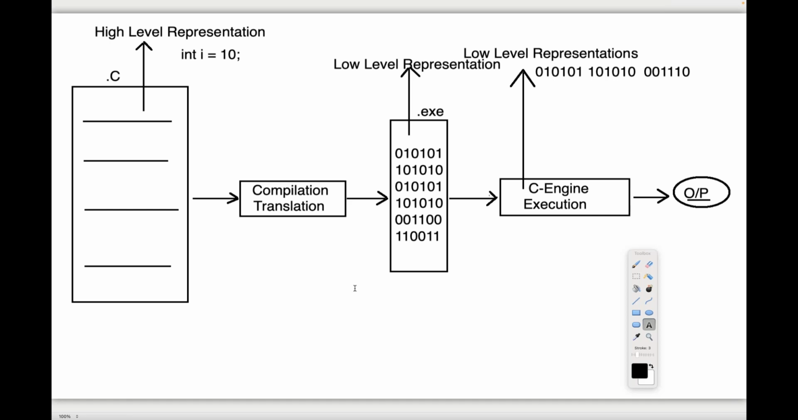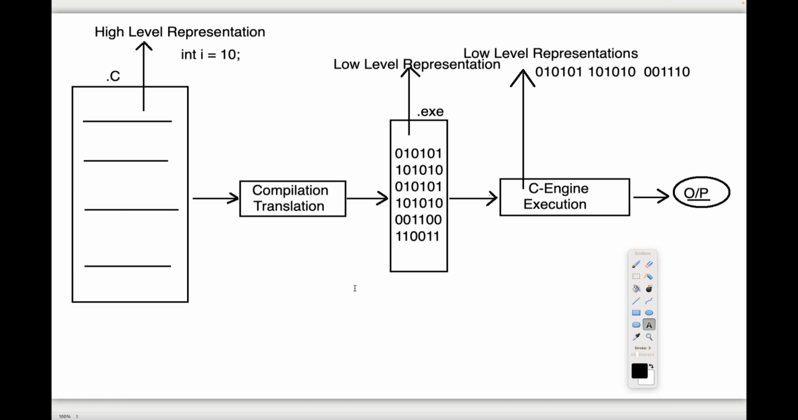What exactly is the purpose of compilation? What is the requirement of compilation? The very first point is to translate the program from high level representation to low level representation, we have to use compilation. What is the requirement of converting the program from high level to low level? Why? Because the C engine is able to understand only a low level program. The C engine is able to execute only a low level program. So we have to supply a low level program to the C engine.